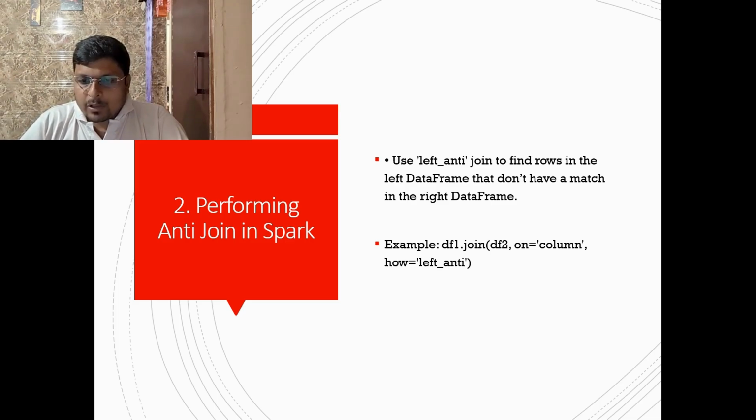So I will use a left anti-join, and I will get the records from the left table.